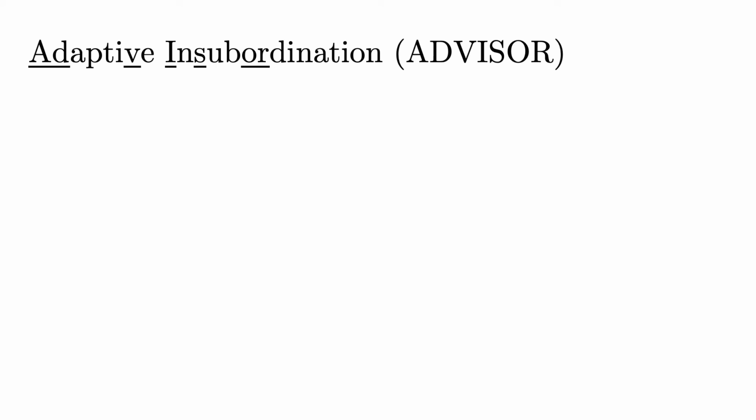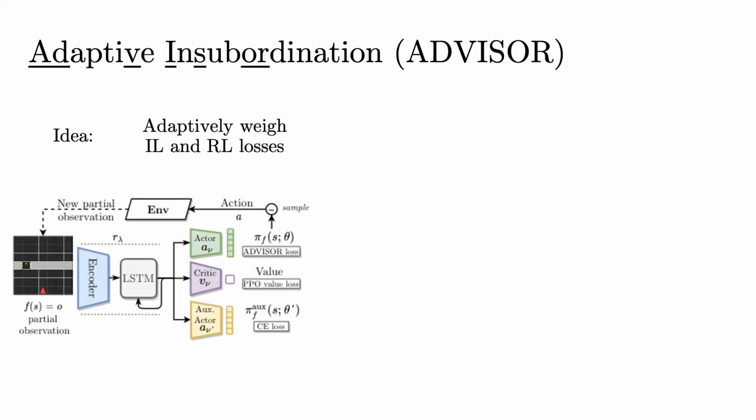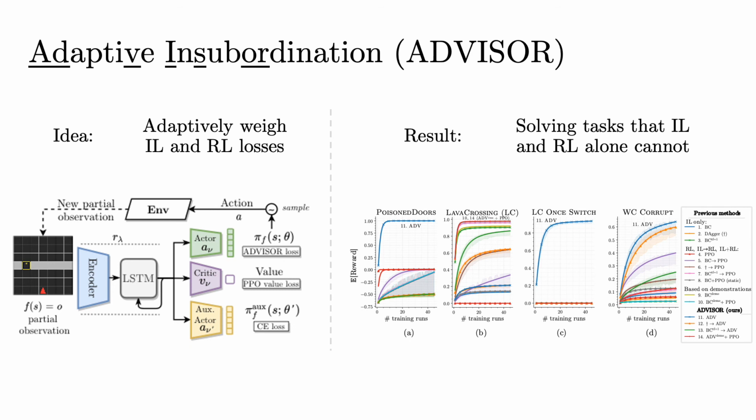We instead propose the adaptive insubordination methodology. Here, we use what we have learned about the imitation gap to adaptively weigh imitation learning and reinforcement learning losses at train time. As a result of this weighing scheme, we show that we can solve tasks where other IL and RL methods fundamentally fail.